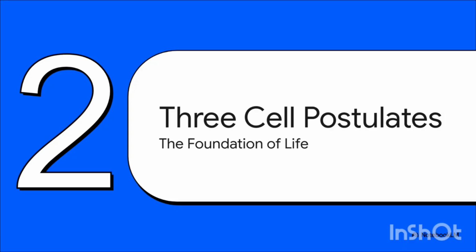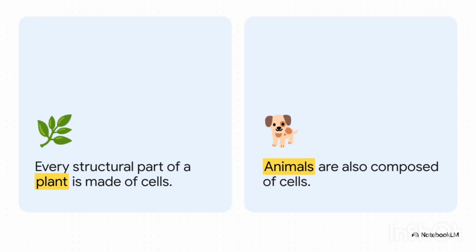Section 2. The 3 cell postulates. So building on Hooke and Leeuwenhoek's incredible visual discoveries, biologists eventually realized they needed a framework, something to unite all these random microscopic observations. This was a massive paradigm shift in science. You see, for a long time, studying plants and studying animals were completely separate disciplines. But in 1838, botanist Matthias Schleiden suggested that every single structural part of a plant was made of cells. And then, just 1 year later, Theodor Schwann stepped forward and proved that animals too, despite having tissues that were super fragile and really difficult to study, were also fundamentally composed of cells. Together, they essentially unified all of biology under one single brilliant umbrella concept.